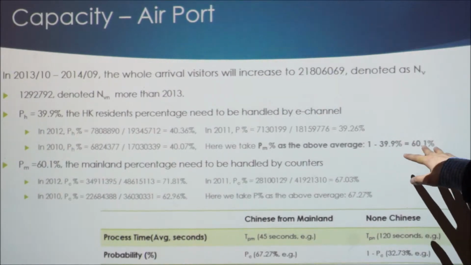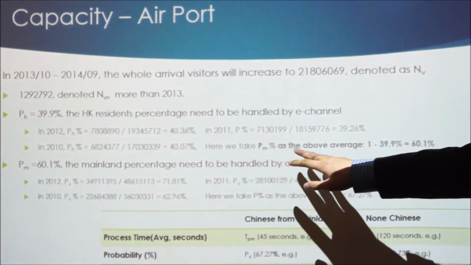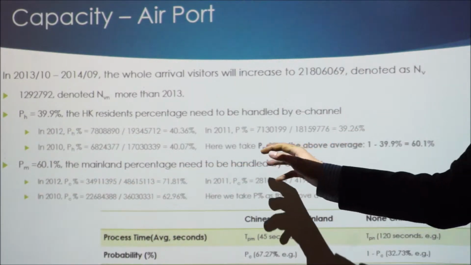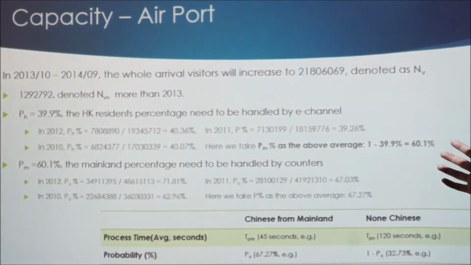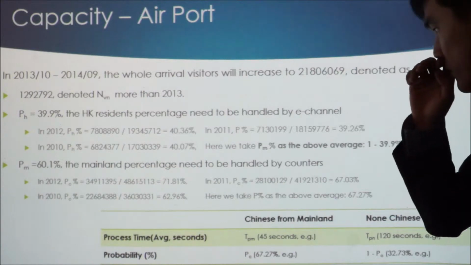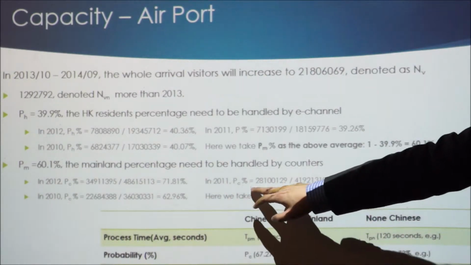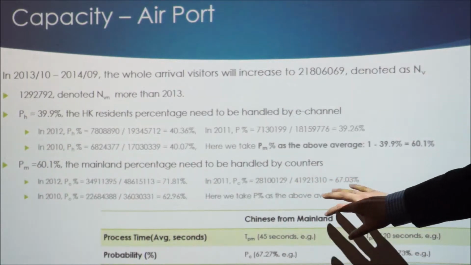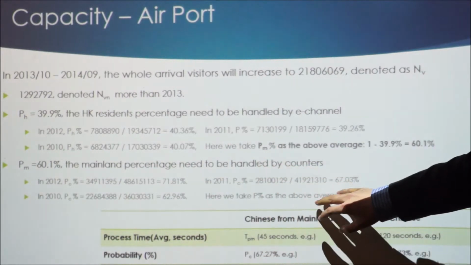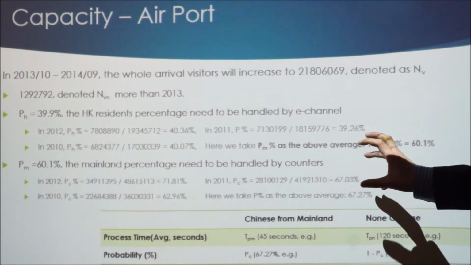And in this part of visitors, some of them come from mainland China and some of them are foreigners. Since their processes are different, the process time will also be different. Here also take 2011 for example. 28 million is the whole mainland visitors, and 41 million is the whole visitors.